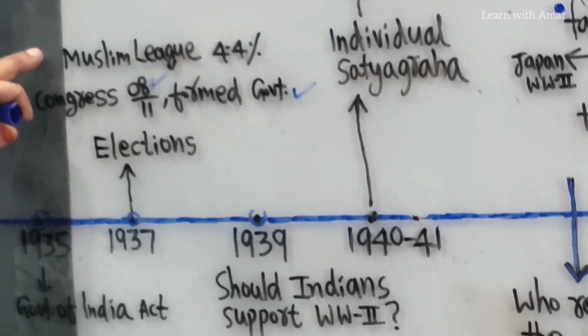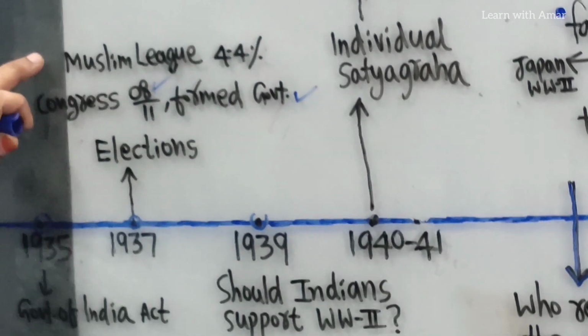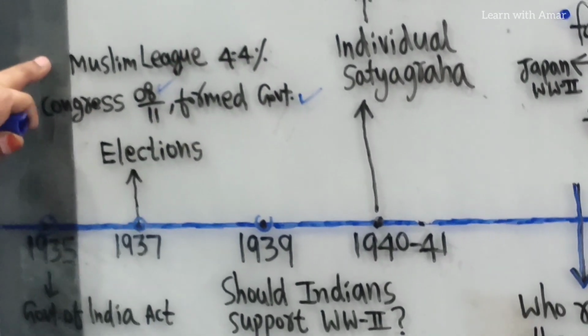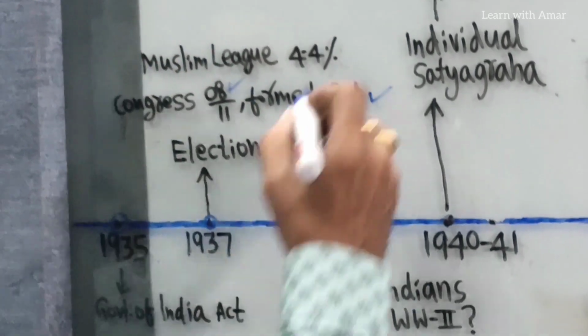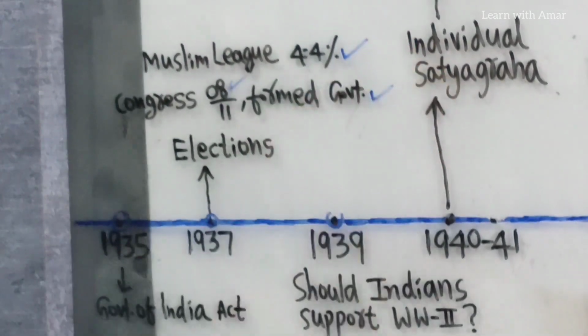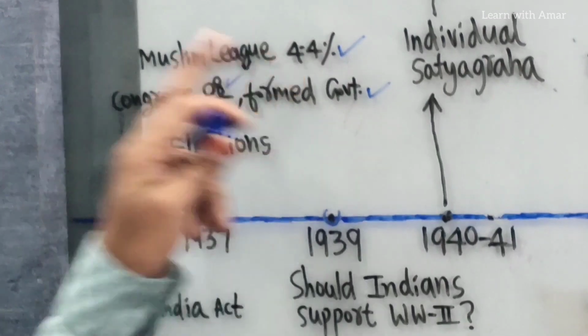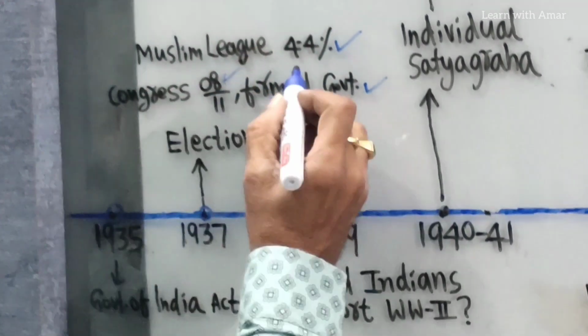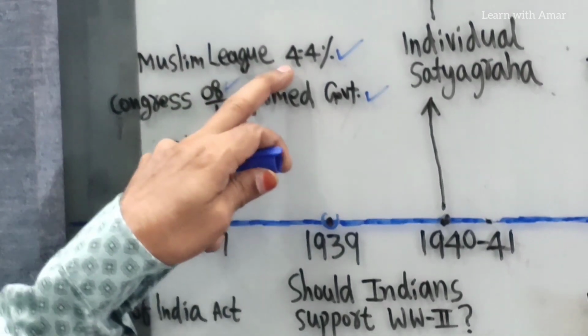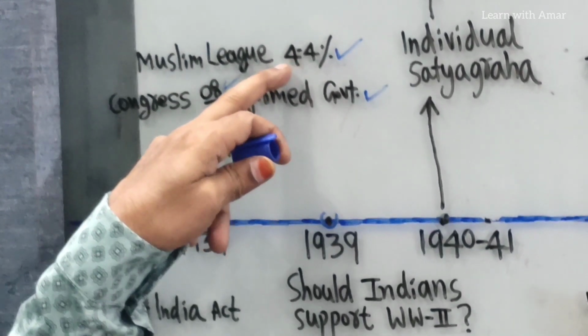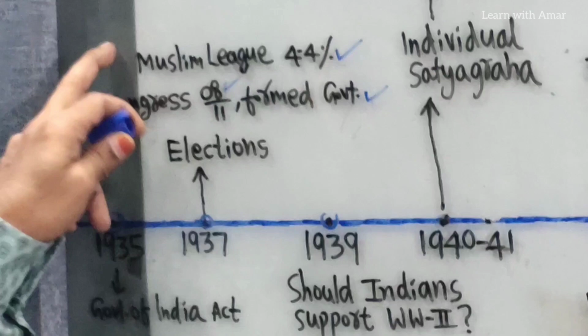Now what about the Muslim League? The Muslim League also contested in separate electorates for reserved seats. It secured only 4.4% of Muslim votes. Here it didn't have any mass support of Muslims, only 4.4% of Muslim votes it secured.